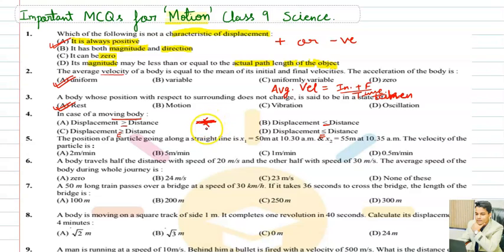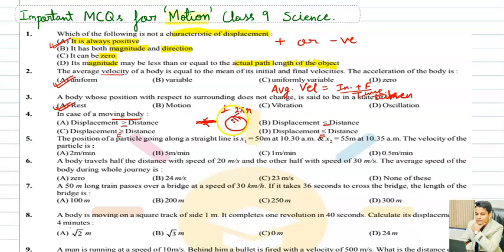For example, a body moves in a circle. After completing one cycle, its actual path covered would be 2 pi r, the circumference of a circle. The distance covered is 2 pi r, but displacement is 0, because the starting point and the end point are the same.